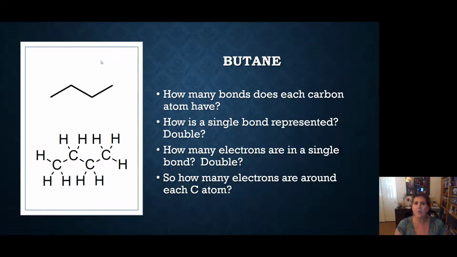Yeah, 8. So 4 bonds times 2 electrons each is 8 electrons. So carbon atoms always have 4 bonds, which means 8 electrons. It's called the octet rule. We talked about that a little bit when we did Lewis dot structures. So the point is that squiggly line represents the molecule below it.